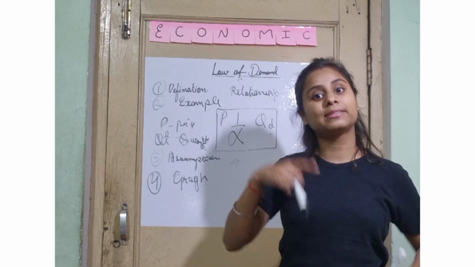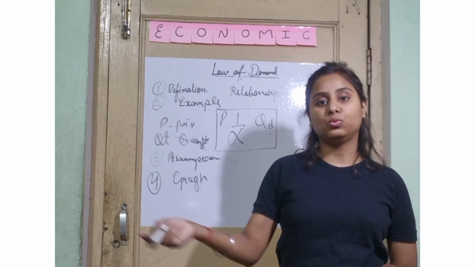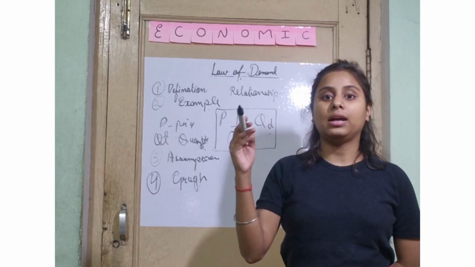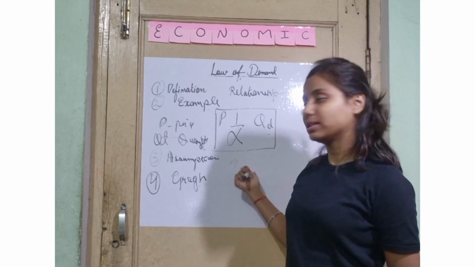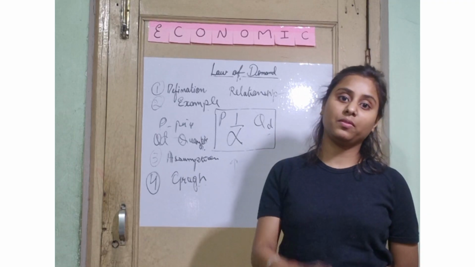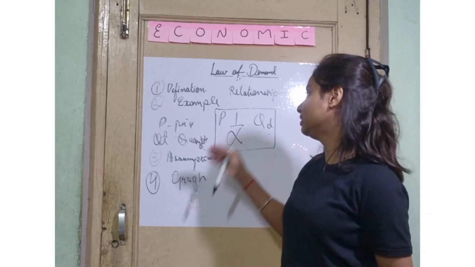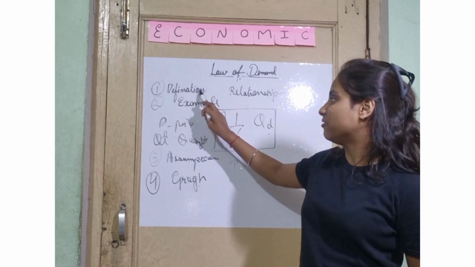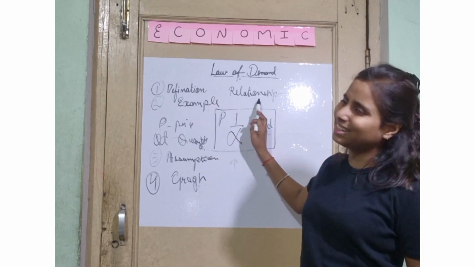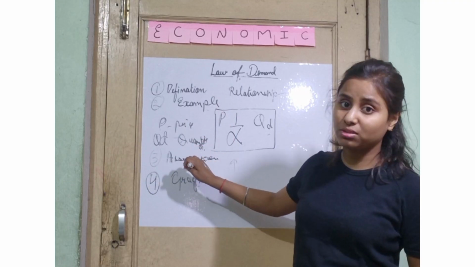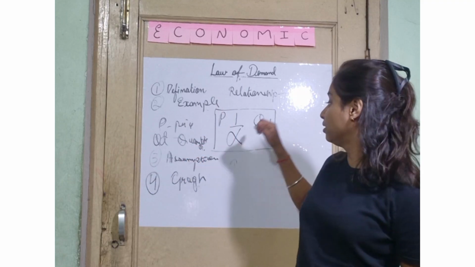In that, you can explain the graph, how it is moving when the price is decreasing from 500 to 400, and how it is going. So you can explain the graph in that for 8 to 10 marks. And maximum, if it comes for 12 to 13 or whatever, just write everything: definition, example, relationship, inverse, assumptions, graph.